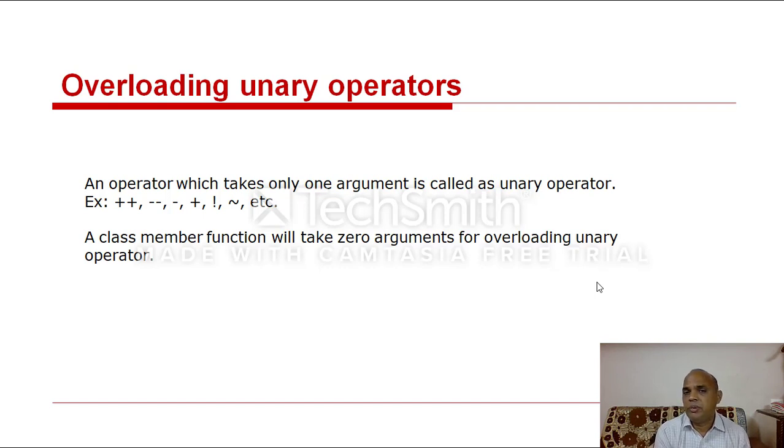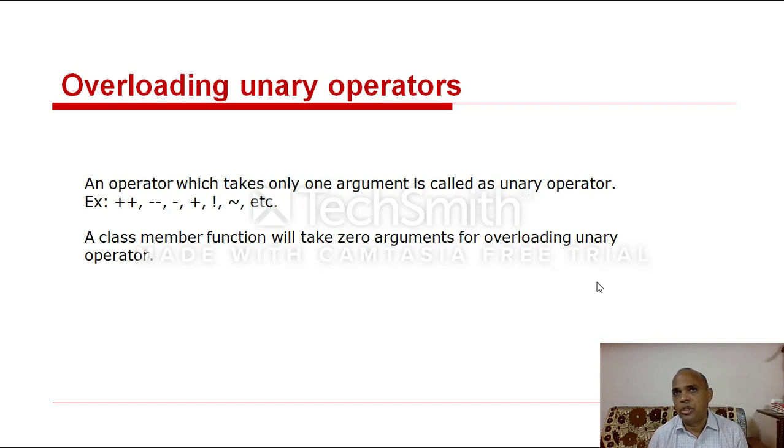What is the difference between binary operation and unary operation? Unary means a single operand and a single operator. Here plus a is a positive a, minus a is a negative. Here plus plus and minus minus are the increment and decrement operators.